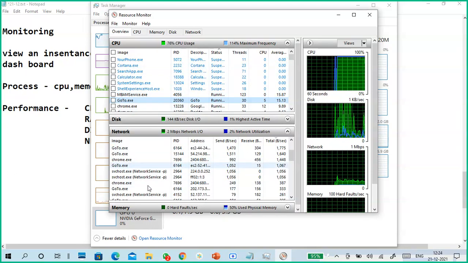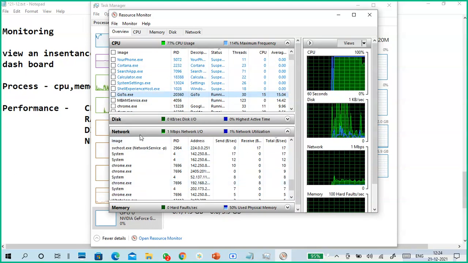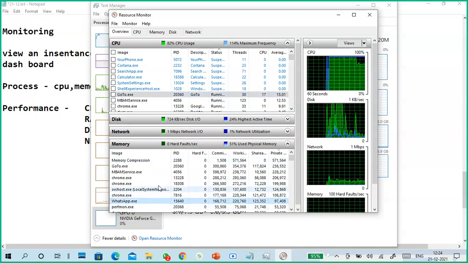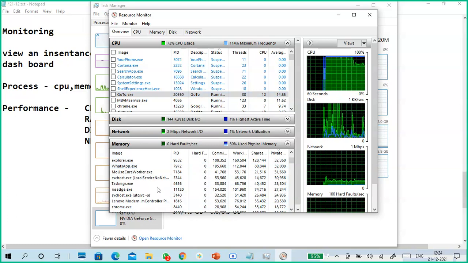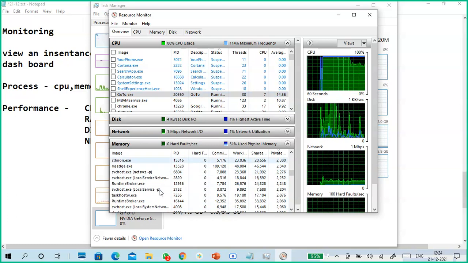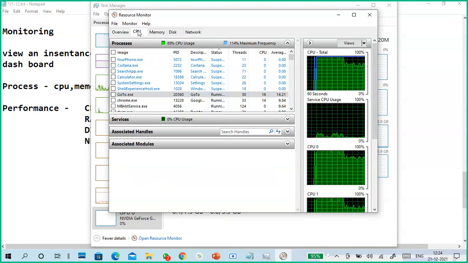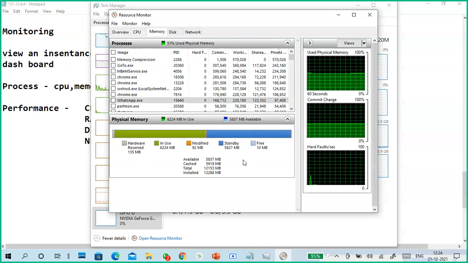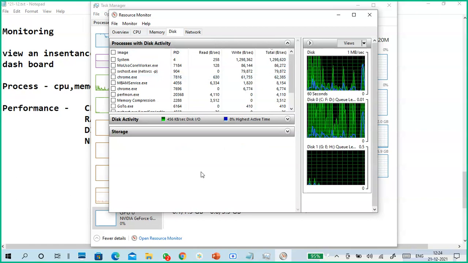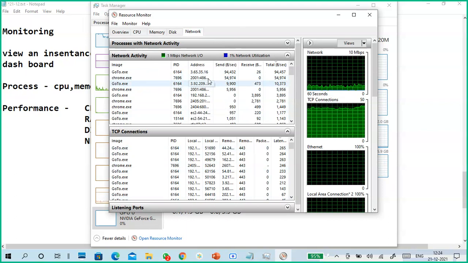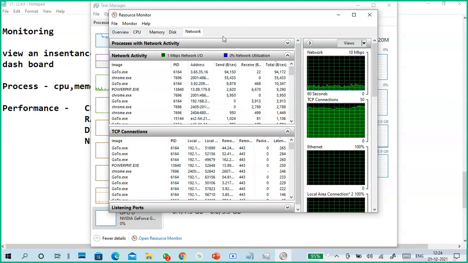GoToMeeting and Google Chrome mainly. And memory, which means RAM: what processes are running on your RAM, utilization related things. You can also individually monitor CPU, services, associated handles, associated modules, memory. See here, memory related details, disk related details, network related, and so on. We are able to monitor like this, and this is called the resource monitor.